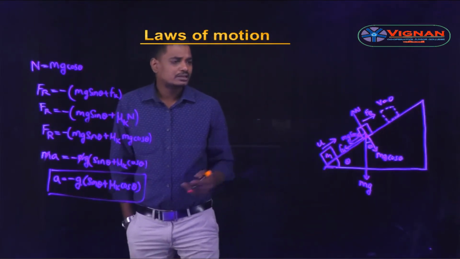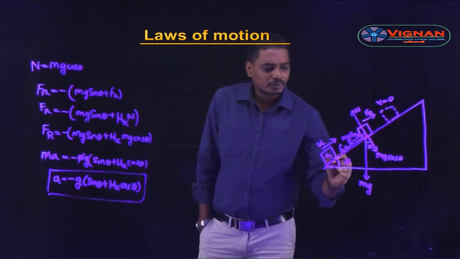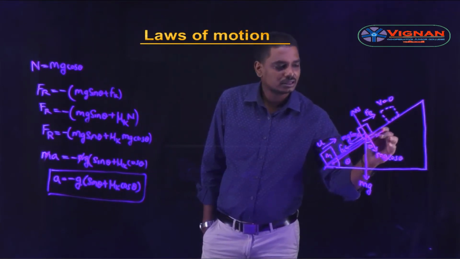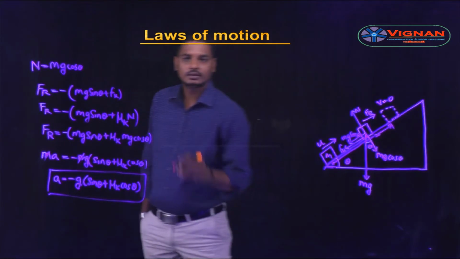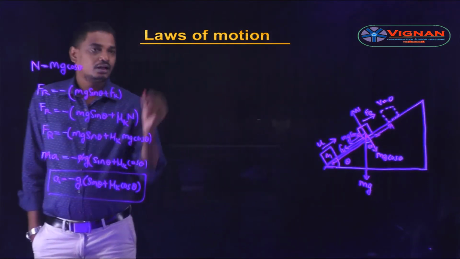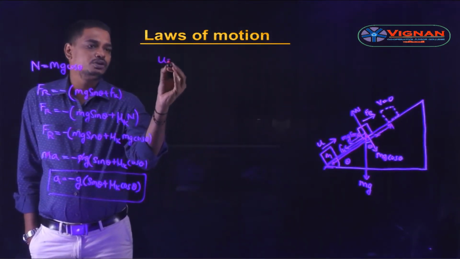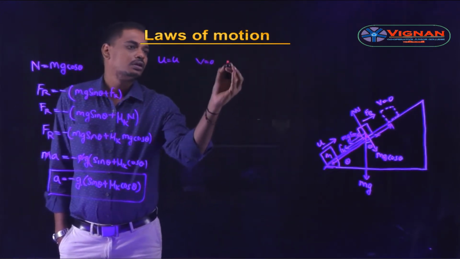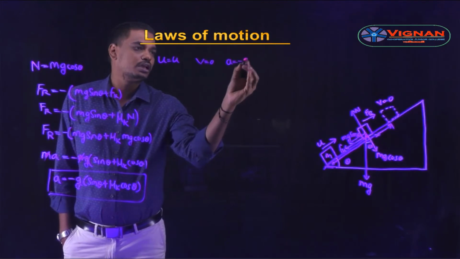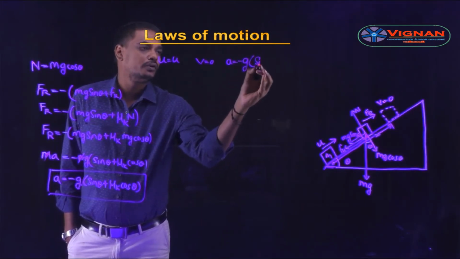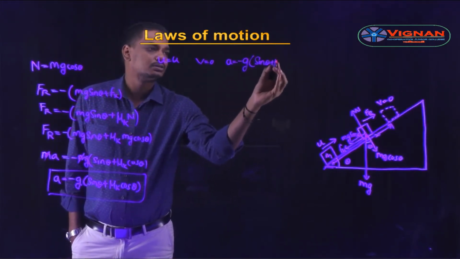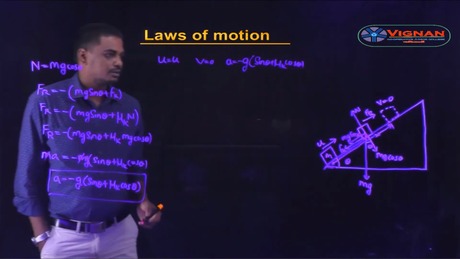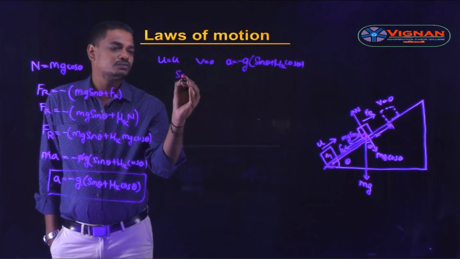So let us calculate the distance traveled by the block. Let this distance traveled by the block be denoted by x. Here the initial velocity is u, the final velocity is 0, and the acceleration of the block is a equal to minus g into sin theta plus mu k cos theta, and the distance traveled x we need to calculate.